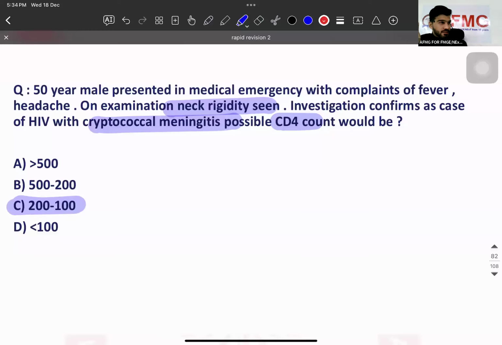Headache and neck rigidity, you can say hemorrhage or hypertension. If a patient is having subarachnoid hemorrhage, what is the drug? Nimodipine. If a patient is having increased intracranial pressure, what is the drug? Manage. But if patient is having active bleeding, then